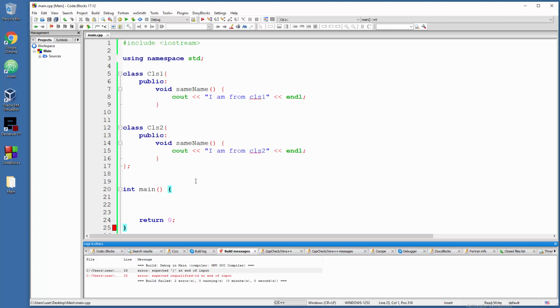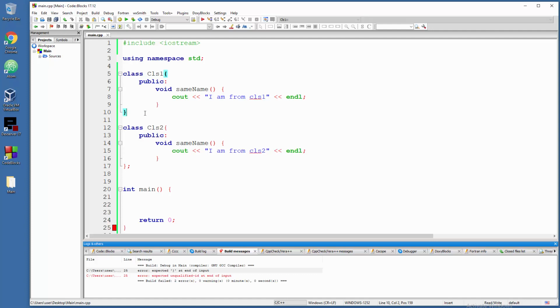Now the problem is not a big deal here, but the location of the problem is, because in the report you have expected bracket at the end of input, line 25, but actually the problem is before the main section. So unfortunately you need to go manually through your code and find that thing.